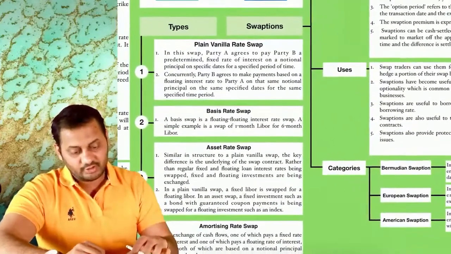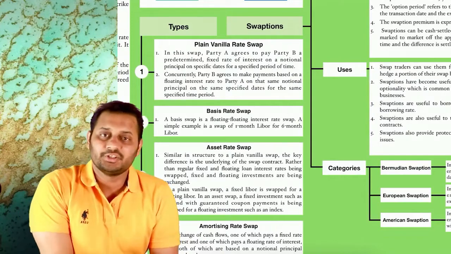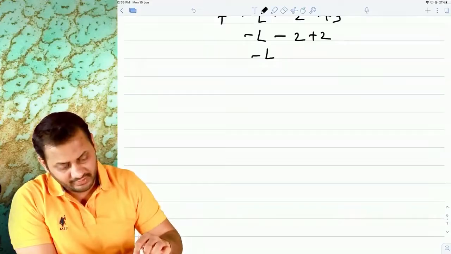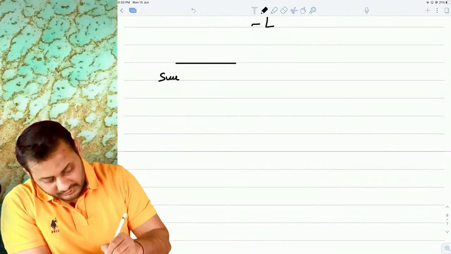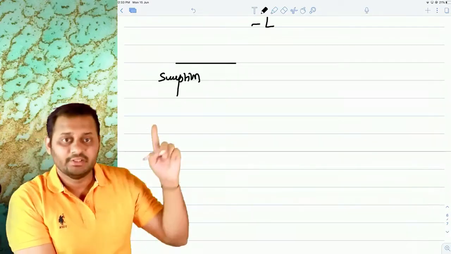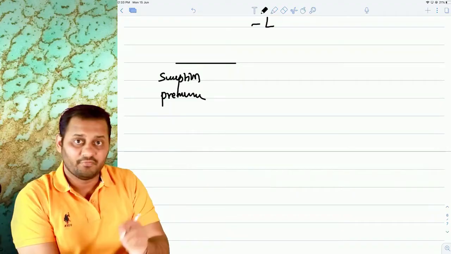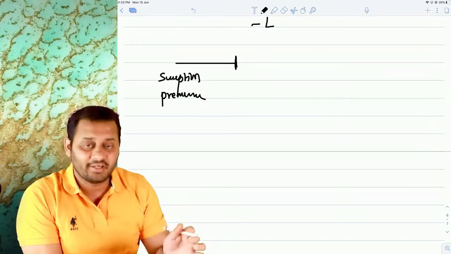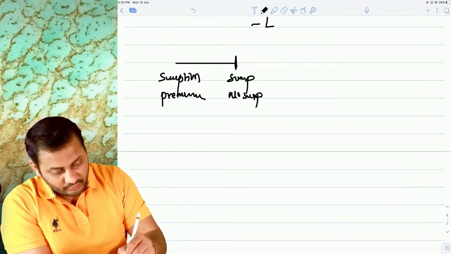Then comes the topic of swaption. Swaption is easy to understand. This is a combination of swap and option. You buy an option by paying a premium, where you decide that after 3 months, if you think right, you will enter into a swap agreement or not enter into a swap agreement.